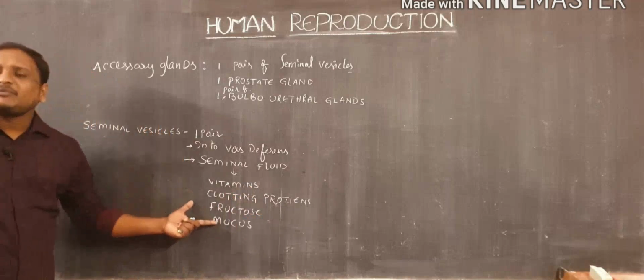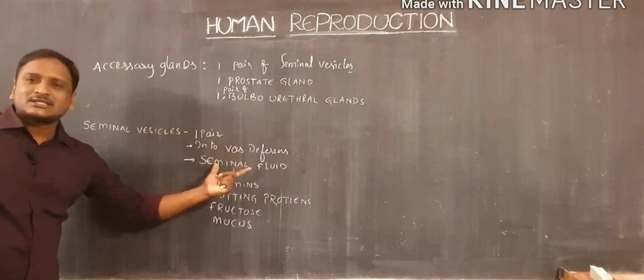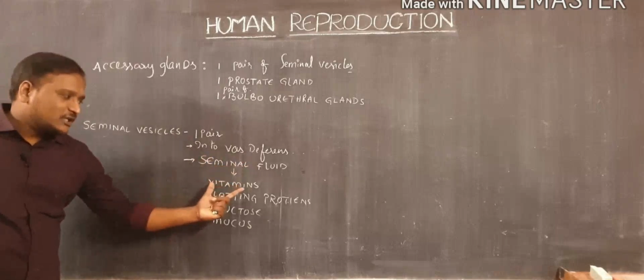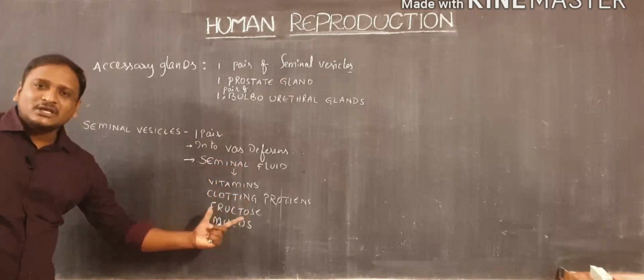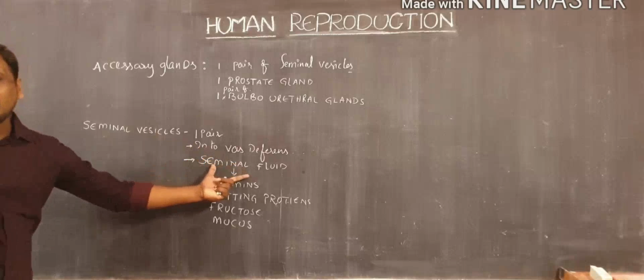Likewise, different types of materials are produced by the seminal vesicles as seminal fluid. The main materials present are vitamins, clotting proteins, fructose, mucus, etc.